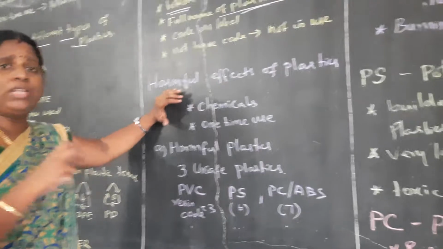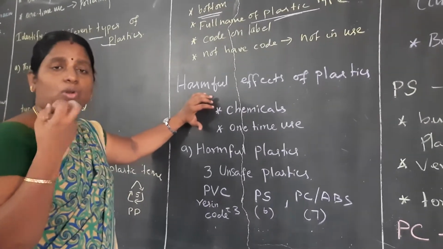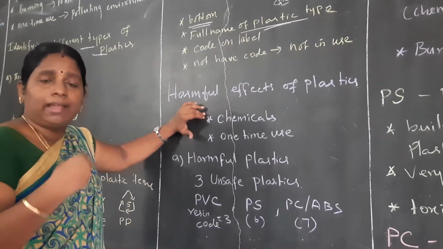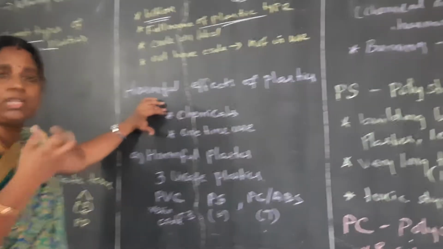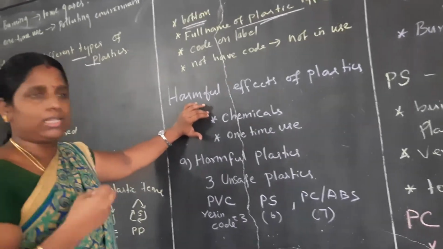We have seen the 3 resin codes which should not be used in our daily life. So how do these 3 resin codes make our human body suffer? What are the reasons?